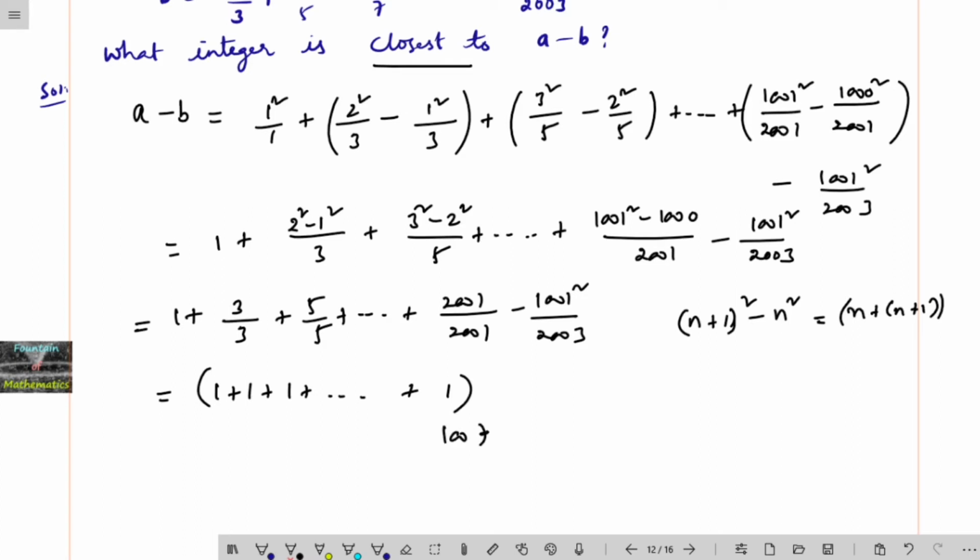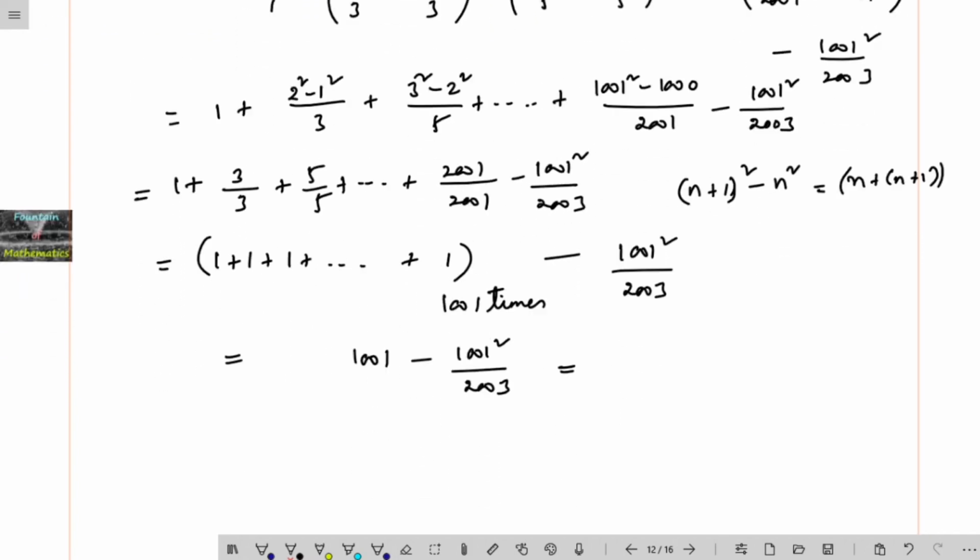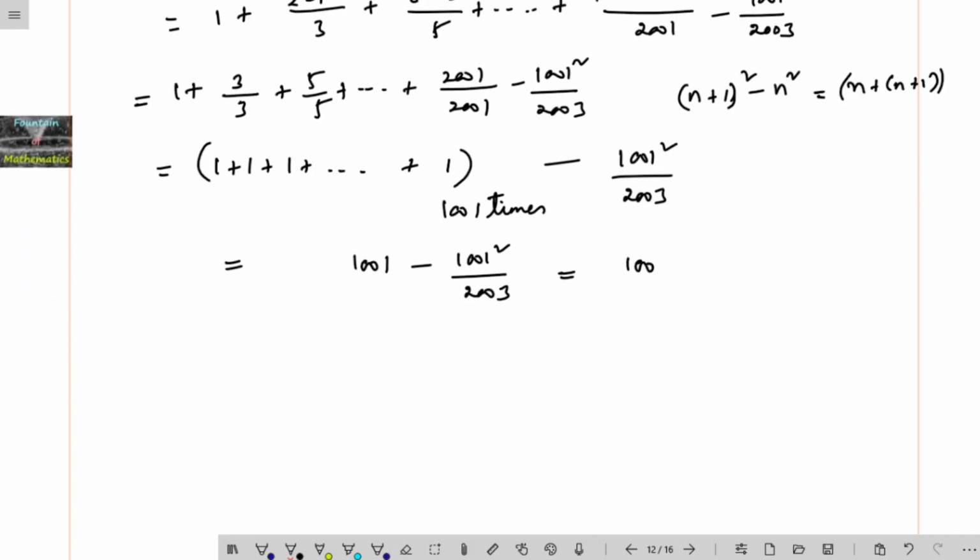1001 times minus 1001 square divided by 2003. So this is 1001 minus 1001 square divided by 2003, or we can take out the common 1001 and we can add 1 minus 1001 divided by 2003. So this is 1001 into (2003 minus 1001), which comes 1002 divided by 2003.